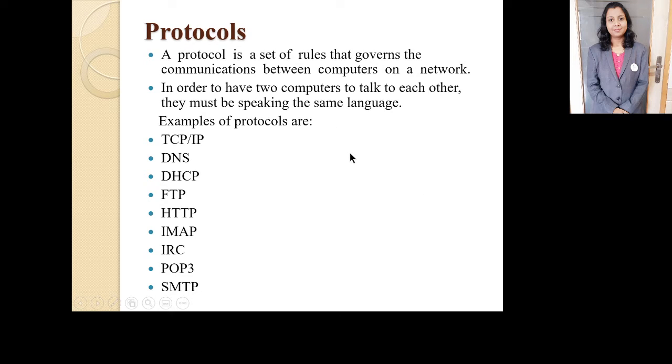Protocols. What is a protocol? Basically, protocol is a set of rules that governs the communication between computers on a network. So protocols in terms of a computer network is a set of rules that governs the communications. This protocol is needed for the communication between two computers on a network. In order to have two computers talk to each other, they must be speaking the same language, then only the two machines can understand. So that language, the same set of rules, is the protocol.